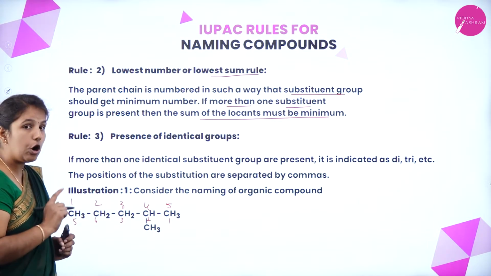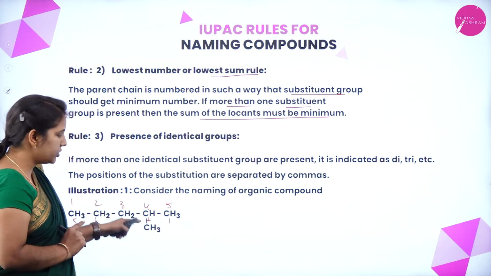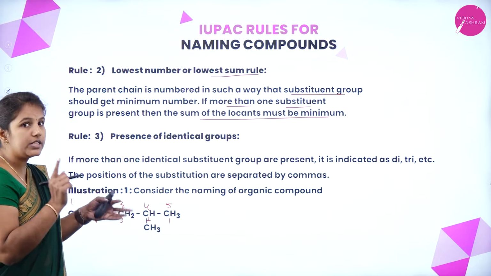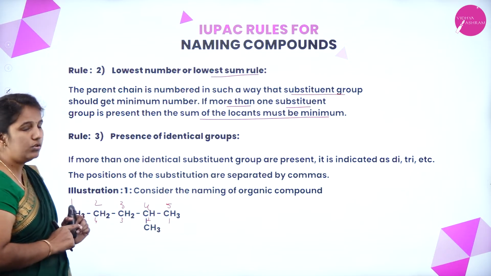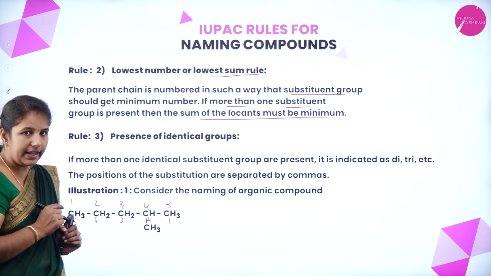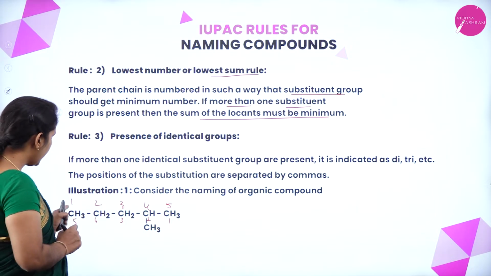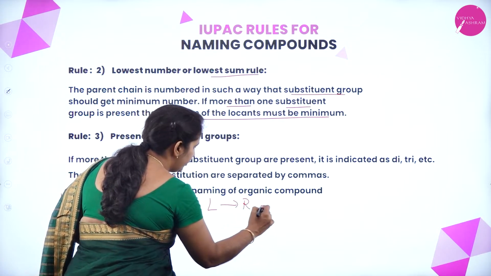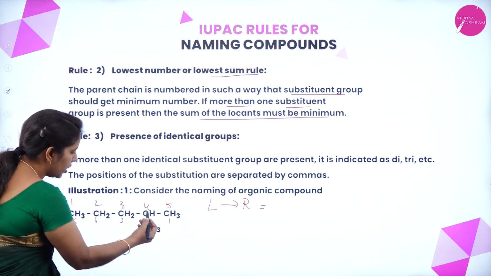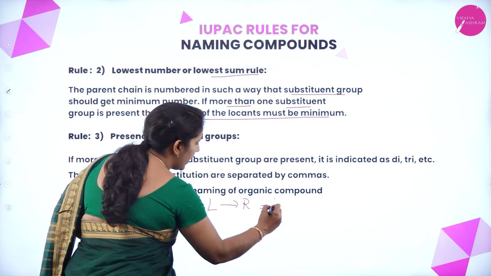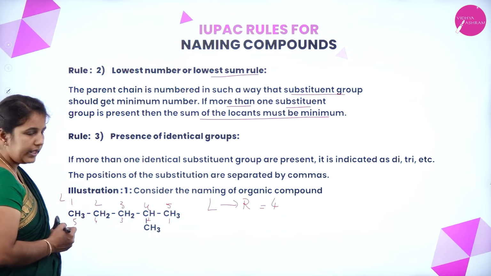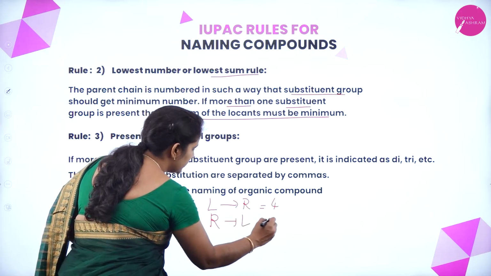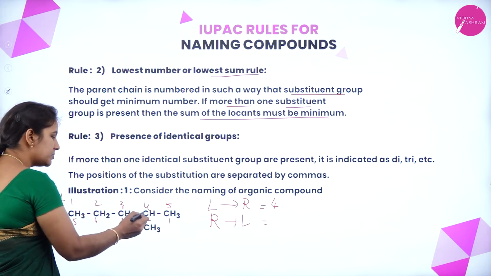So I don't know which order is correct, but I have a substituent group, correct? In such a situation we go with the lowest locant rule, that is rule 2. If I go from left to right, which carbon atom has got the substituent group? The 4th carbon atom, correct? Suppose I go from right to left, which carbon atom has got the substituent group?